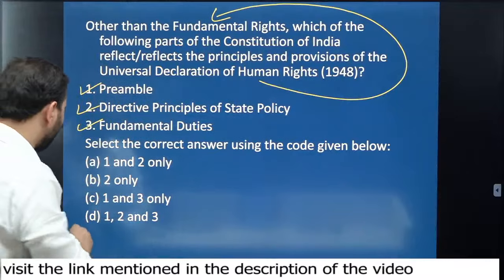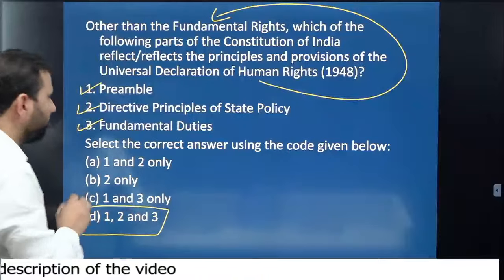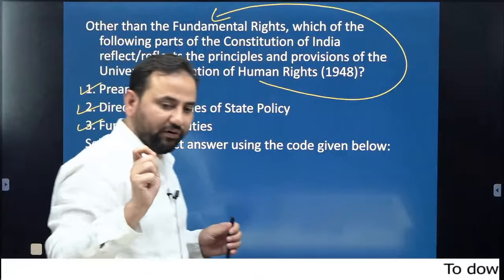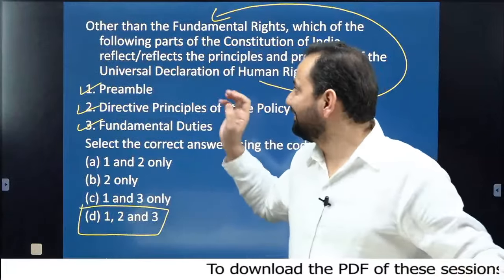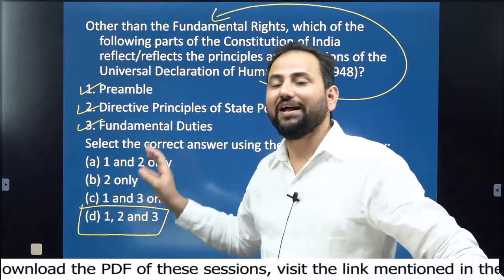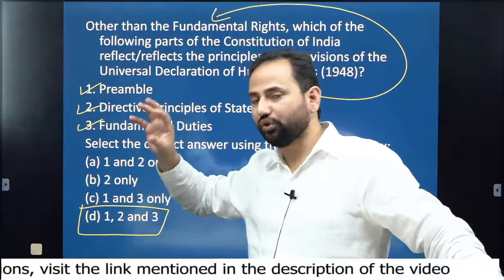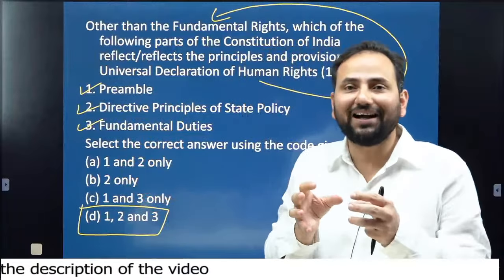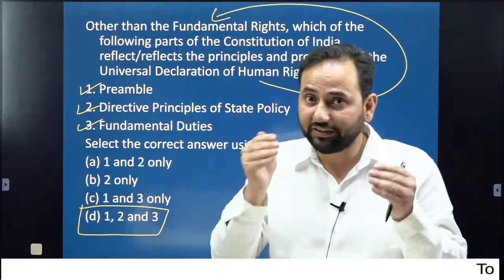So the answer would obviously be D, that is 1, 2 and 3. Whenever we are talking about the concept of rights, issues and fundamental duties and associated concepts, we need to have this idea of the Universal Declaration of Human Rights also.